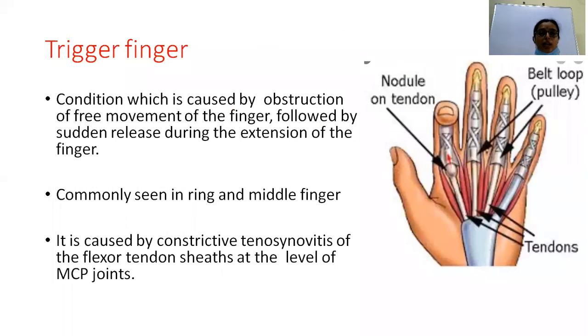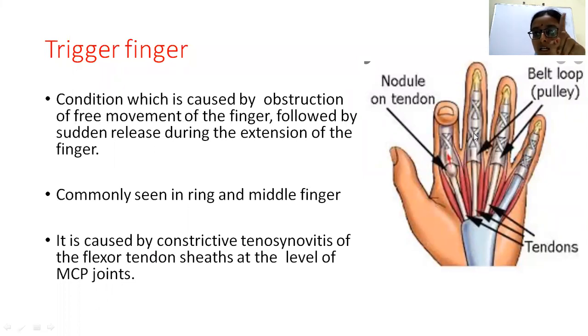And then next you have the trigger finger. Just like previously when I told about these tendons, here in the picture you can see, I am showing it with the cursor, these are the long flexors of the fingers, and these are the different pulleys.